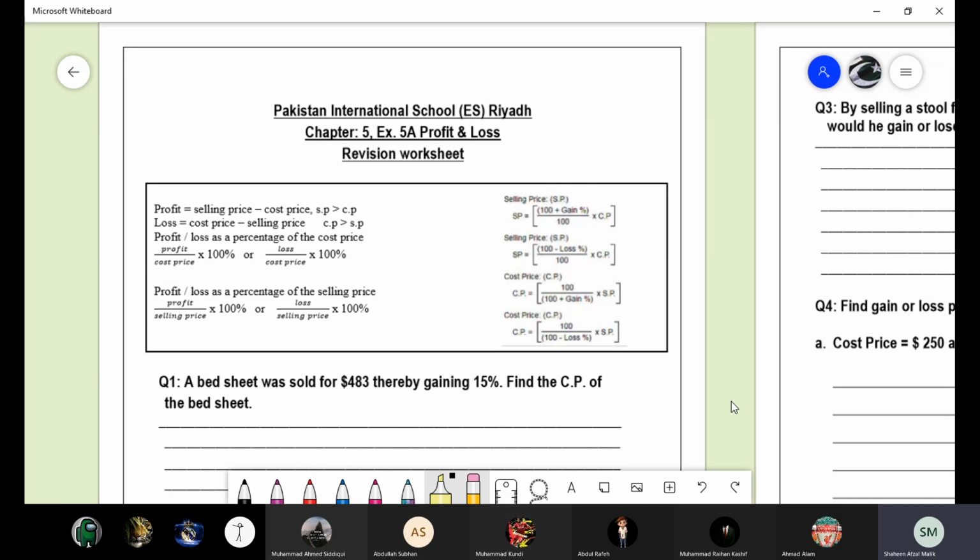This is the last chapter, and we will revise all the topics separately, because many of you are finding chapter 5 difficult. It's not actually difficult, it is just conceptual. If your concepts are clear, you can do the questions very easily. So please focus on the worksheet. If you want to take the printout, you can do it by yourself, otherwise you can take the prints later.